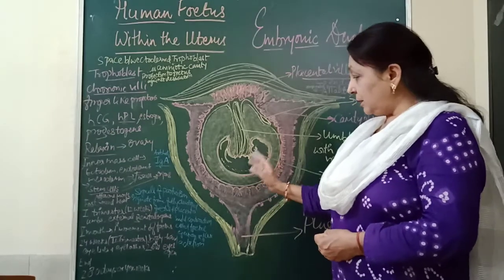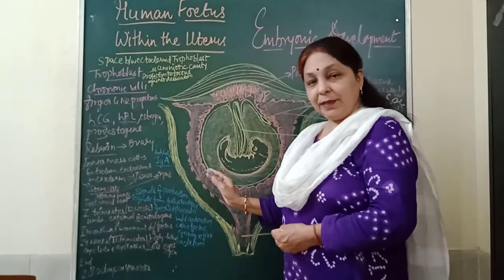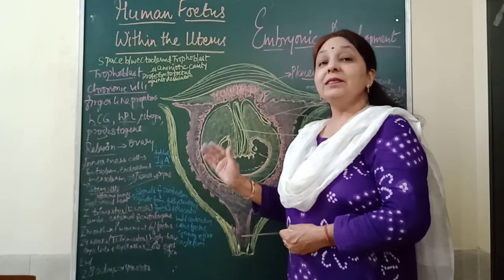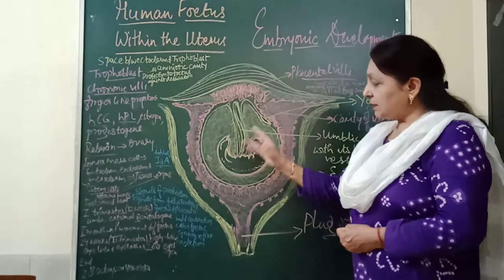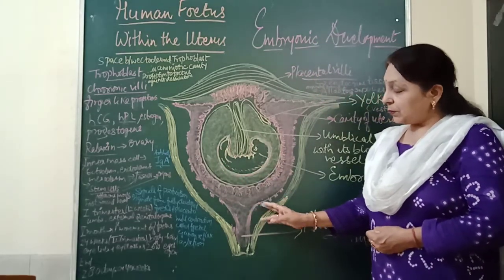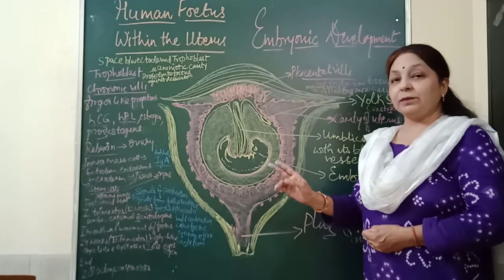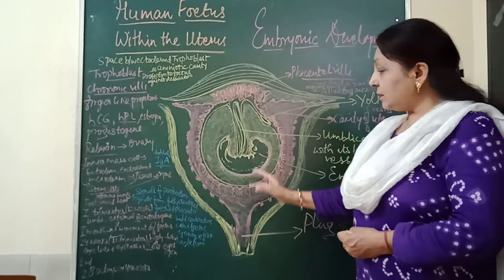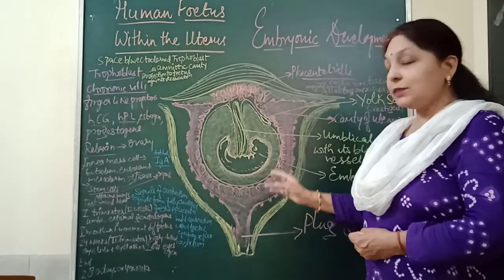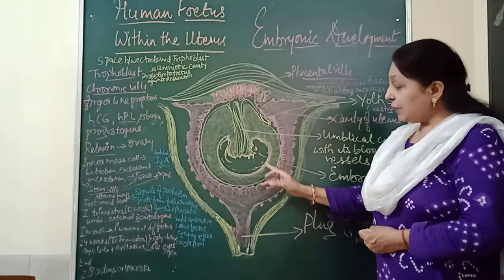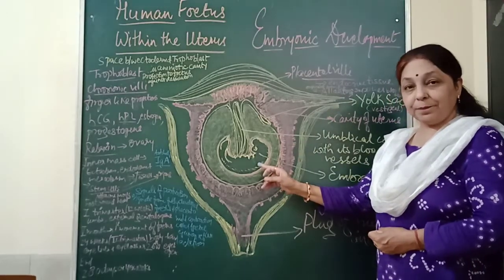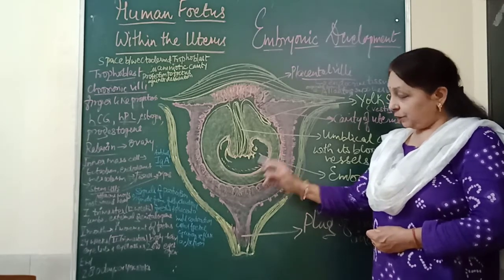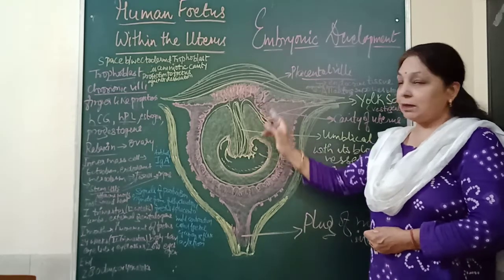Now this developed fetus, or the developed baby, which has completed its gestation period during the pregnancy, means it is fully developed. Now this is based on, I told you, the neuroendocrine mechanism. Now these signals of the parturition originate from the fully developed fetus and the placenta.